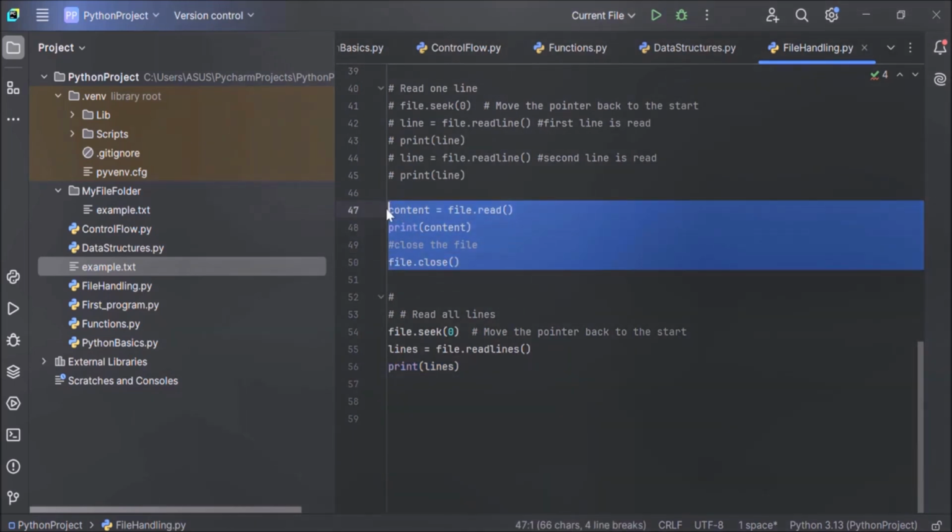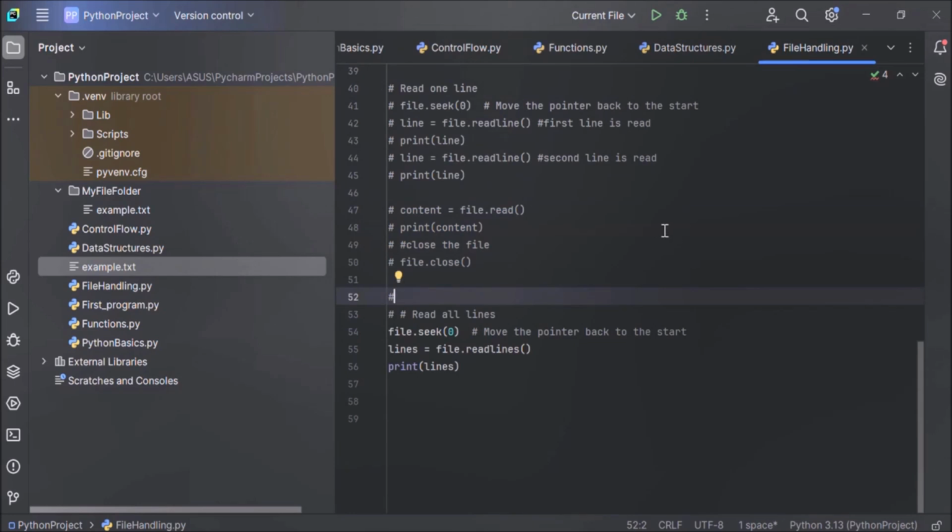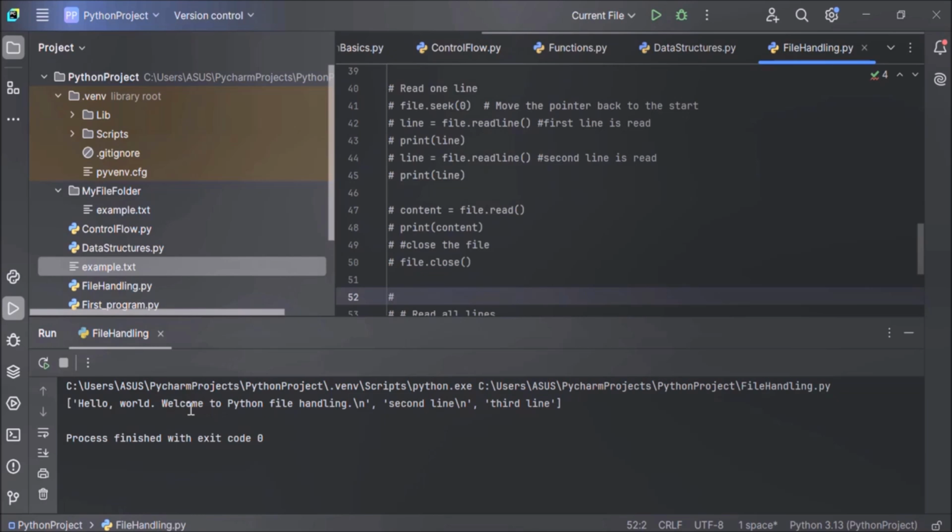And let me comment out the above code. Yes, you can see the output here. First line: Hello world, welcome to Python file handling, and this line is terminated with a newline character, that is \n. Then the second line starts, then again the newline character \n, then the third line. So the readlines method reads all the lines in the file and returns them as a list of strings.